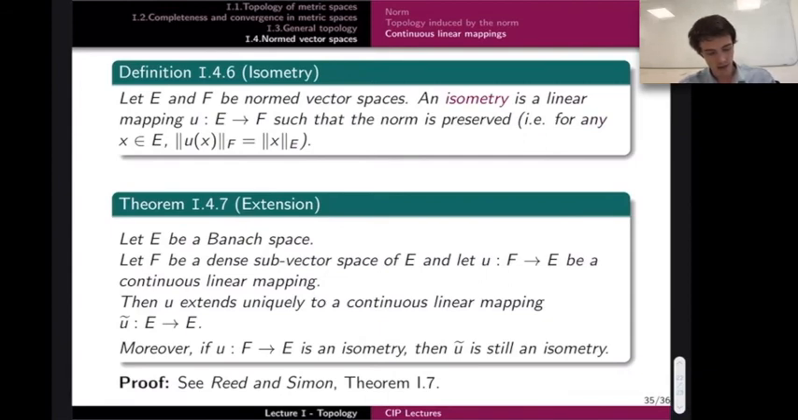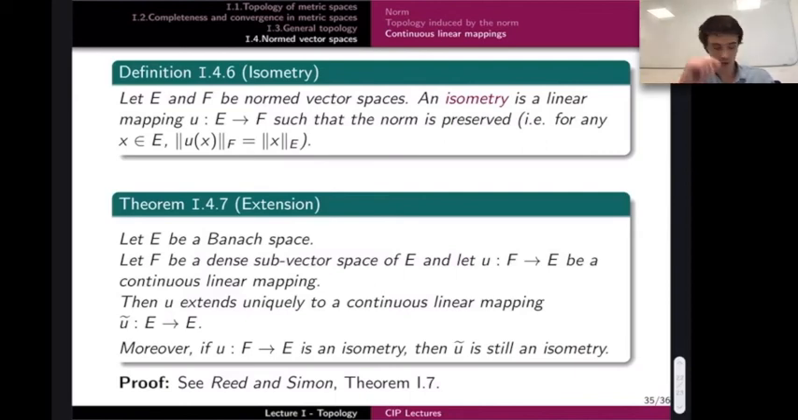So let E be a Banach space. This time I'm assuming that the function takes values in a complete space. It's important. I will assume that F is a dense subvector space of E, and that U is a mapping from F to E. The fact that F is dense in E is very important to be able to define the extension properly. And we assume that U is continuous and linear. Then in that case, U extends uniquely to a continuous linear mapping that we call U tilde, which is defined not only on F, but on the whole space E.